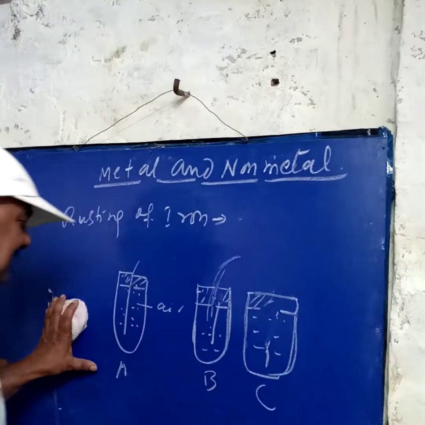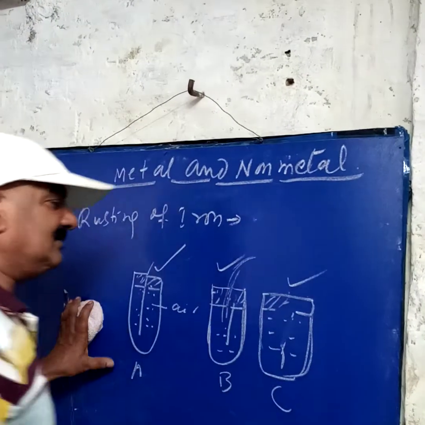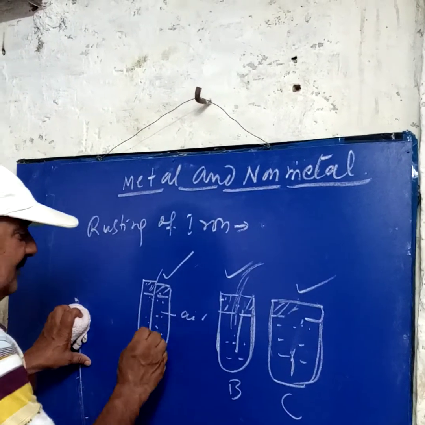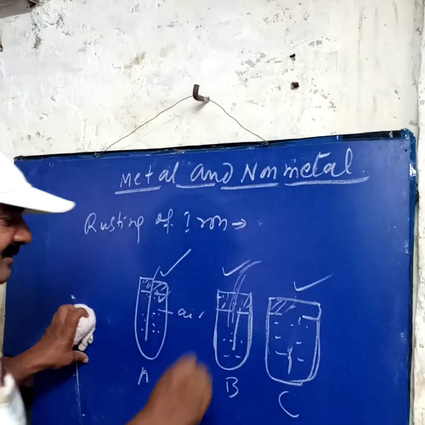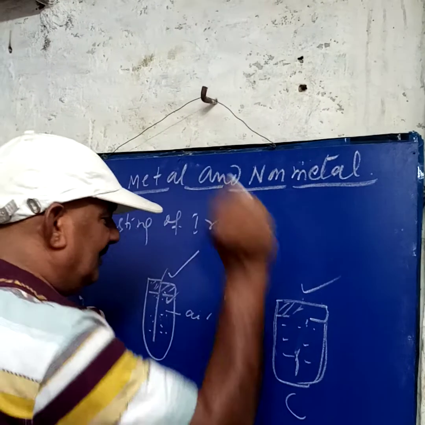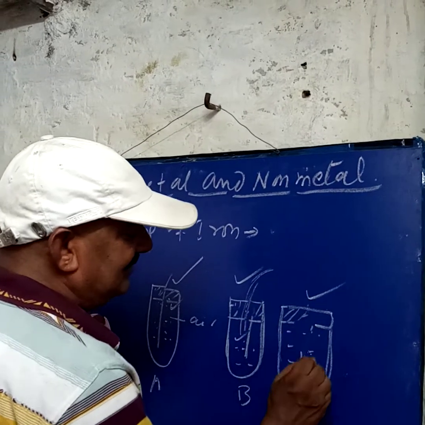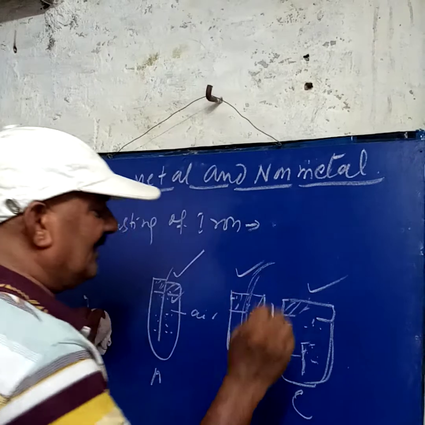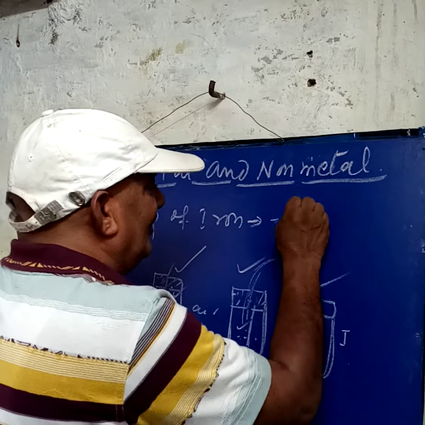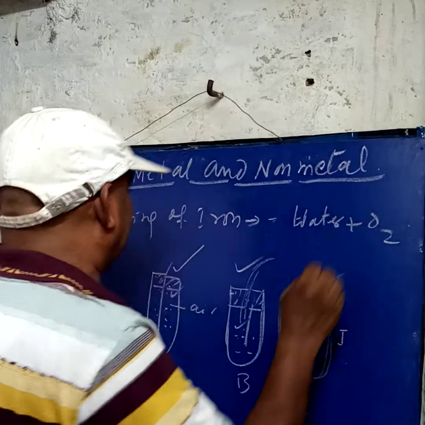After that, what do we observe? A will not be rusted, B will not be rusted, but C will be rusted. Why is A not rusted? Because test tube A gets the oxygen but not the water. Test tube B gets the water but not the oxygen, so this nail is also not rusted. But test tube C gets both water and oxygen, that's why it is rusted. So we can say water and oxygen both are required for rusting.